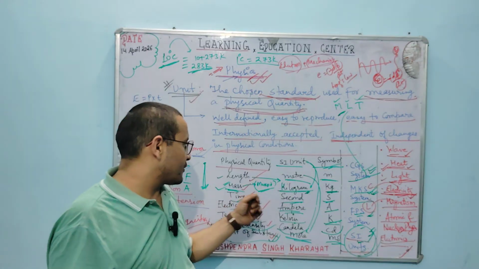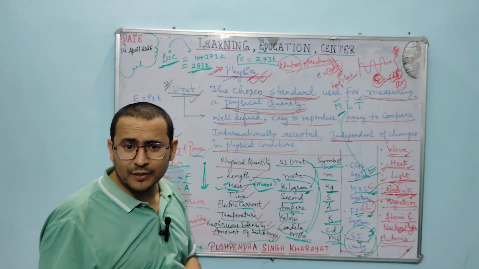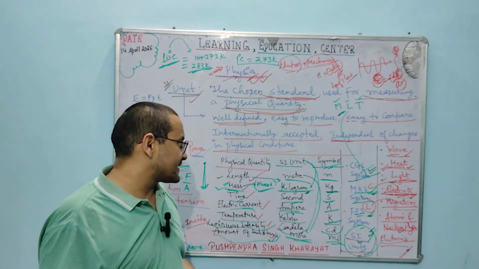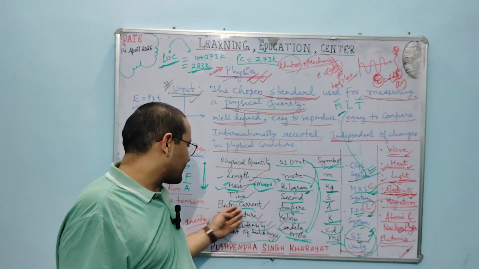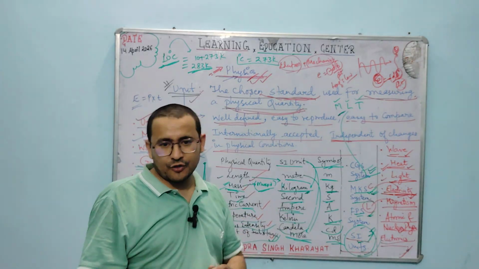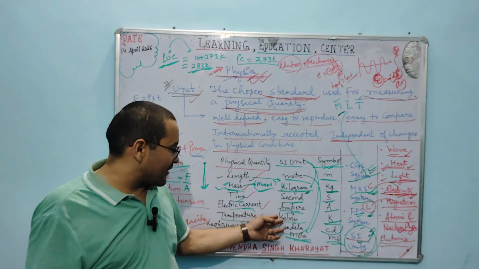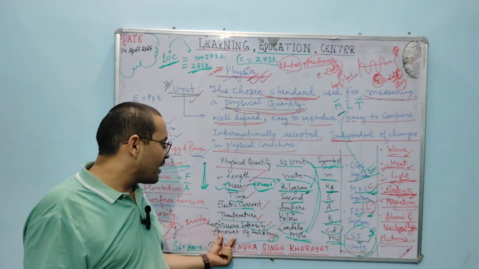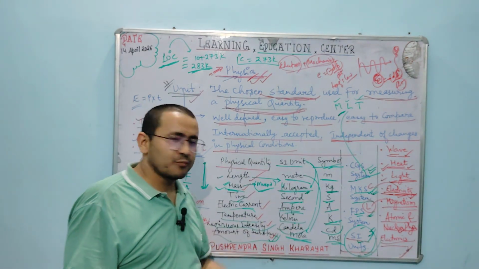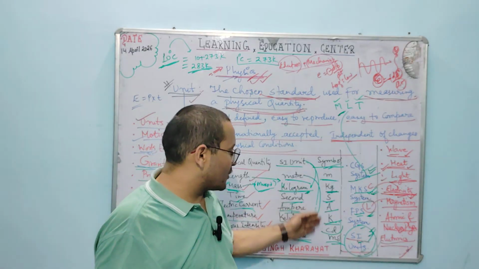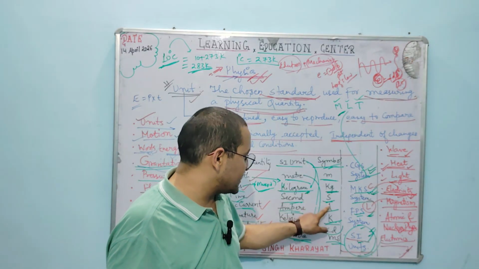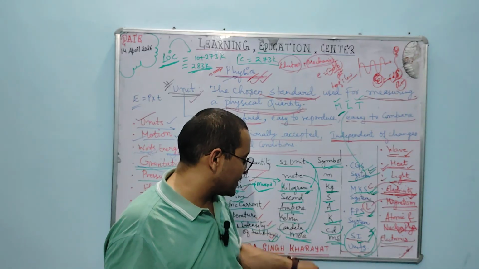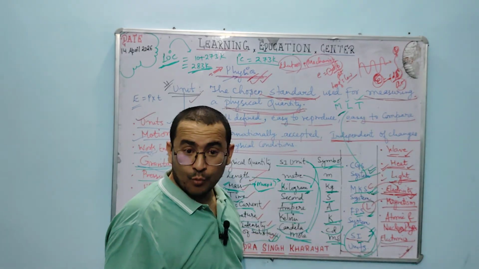Length has the SI unit meter, mass has kilogram, time has second, electric current has ampere, temperature has Kelvin, luminous intensity has candela, and amount of substance has mole. Their symbols are m, kg, s, A, K, cd, and mol.